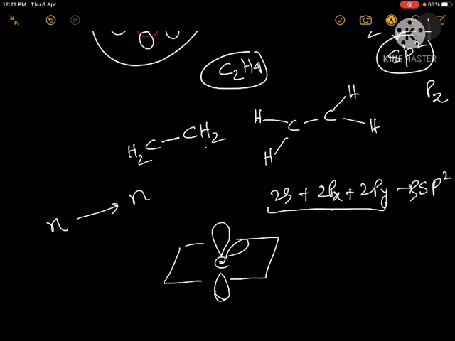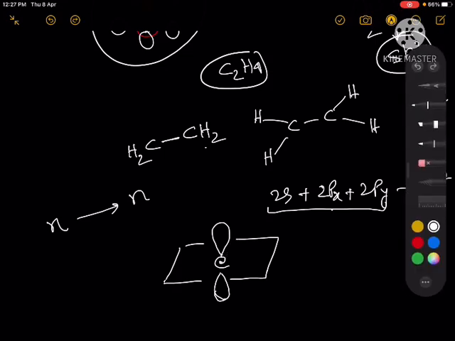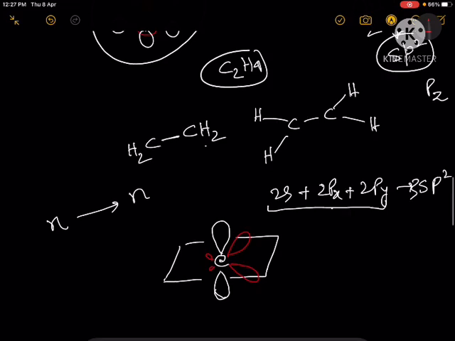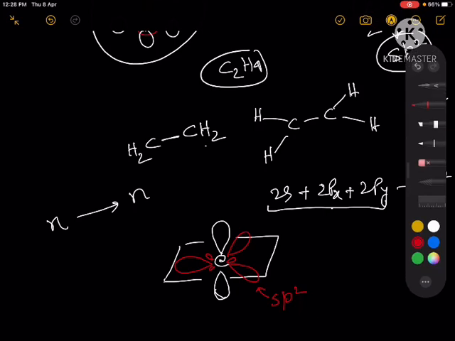Let me use a different color for proper understanding. Here we will have one hybrid like this, and here you will have another hybrid like this, and another hybrid will be here. So these are the sp2 hybrids. Three sp2 hybrid orbitals and one pure p orbital. So this is the pure pz orbital.